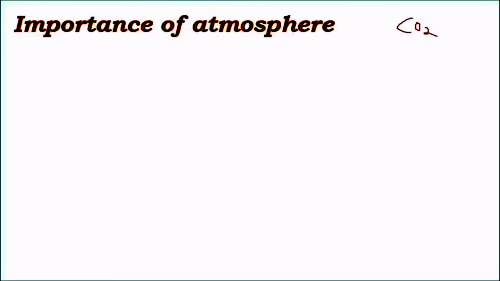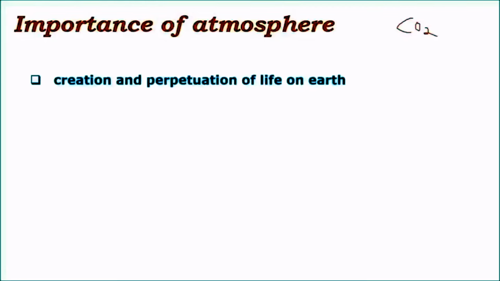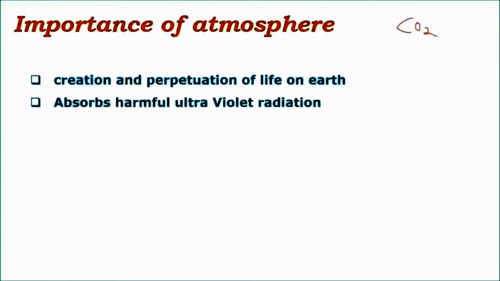of higher life forms. And slowly, with the continuation of this process, the life forms on Earth got diverse, and we can see the whole present life system on Earth is mainly due to the presence of atmosphere. So, atmosphere is important in both creation as well as perpetuation of life on Earth.